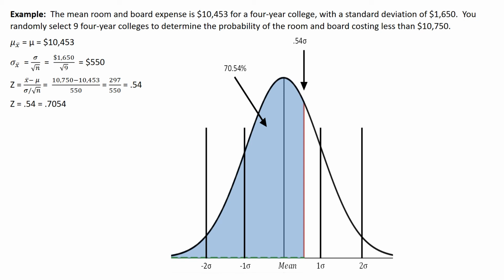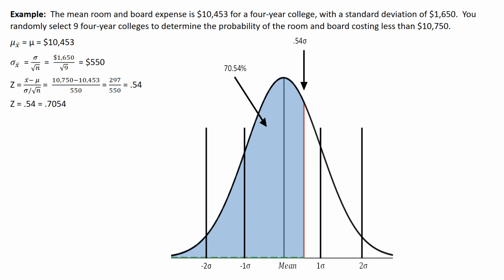My deviation is 1,650 for the population. I'm going to divide it by the square root of 9, which is 3. So 1,650 divided by 3 is 550. So now my sample deviation is $550.